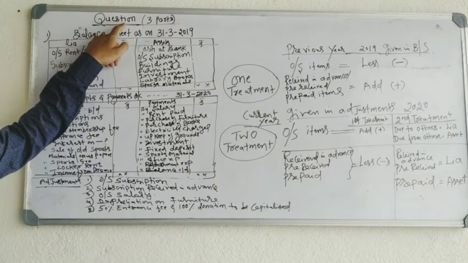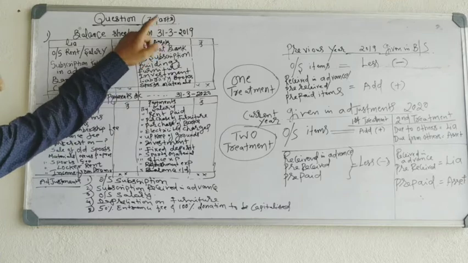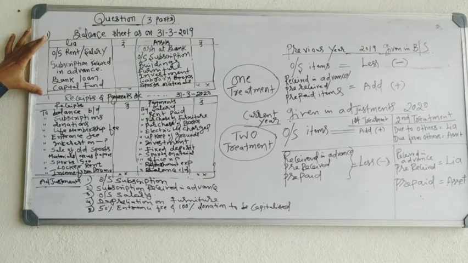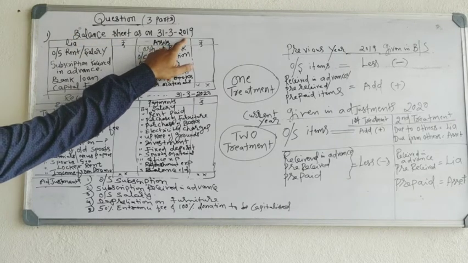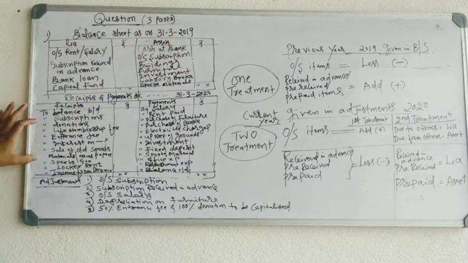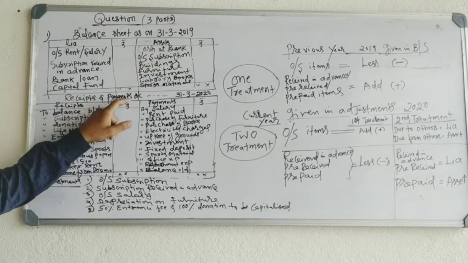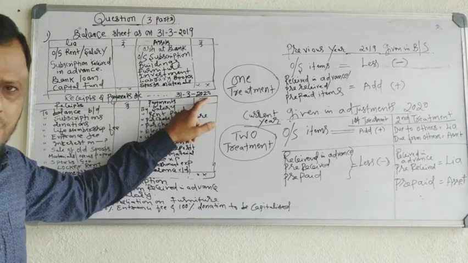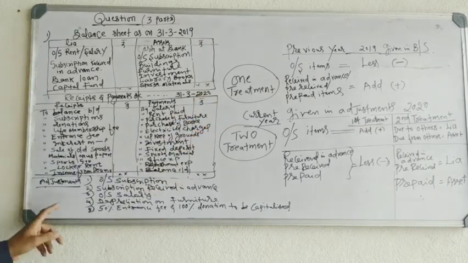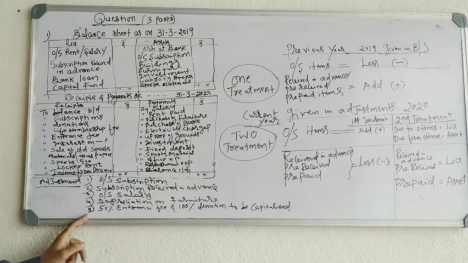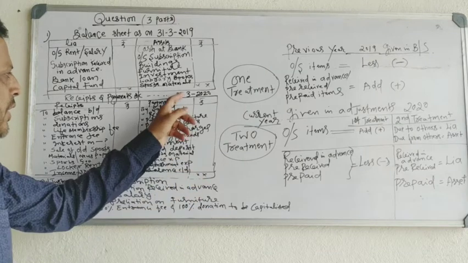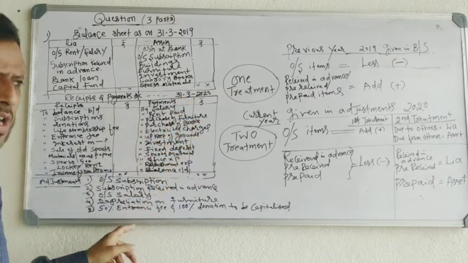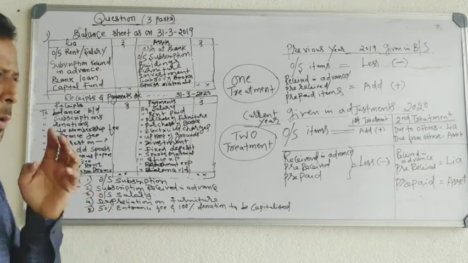The question consists of three parts. One is balance sheet of previous year. That is, I have written 2019, balance sheet of previous year. Second, receipts and payments account of current year, this year, 2020. And third one, adjustments. Keep in mind, adjustments are unrecorded items. Now we have to record them at the end of 31st March 2020, at the end of the accounting year.